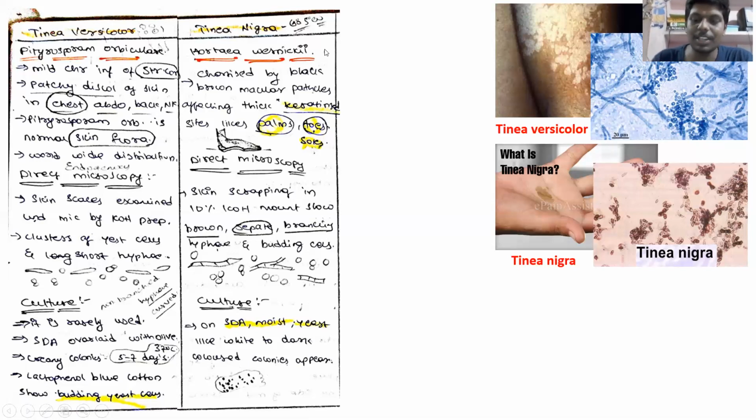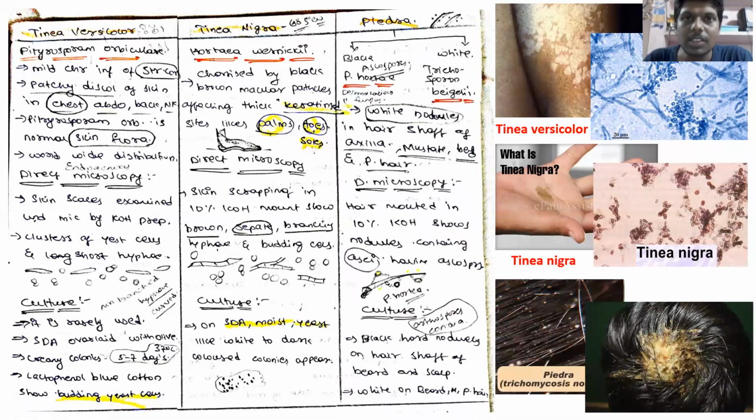And the last and final infection here is Piedra. Piedra means it is a hair infection. Piedra is of two types, black Piedra and white Piedra. If your hair has black nodules, it is called black Piedra. If your hair has white nodules, it is called white Piedra. Black Piedra is caused by a fungus called Piedraia hortae, and Trichosporon beigelii is responsible for white Piedra.